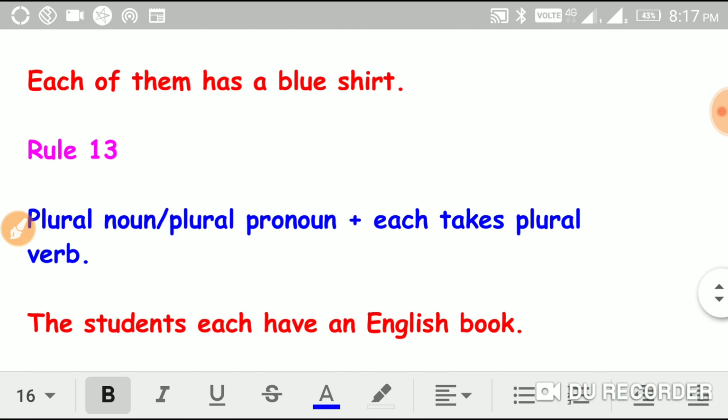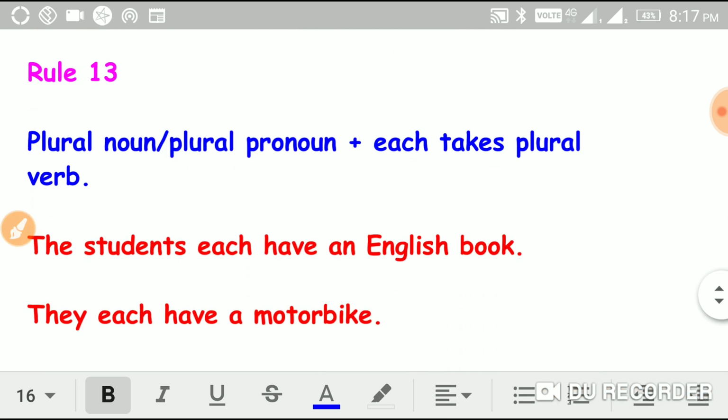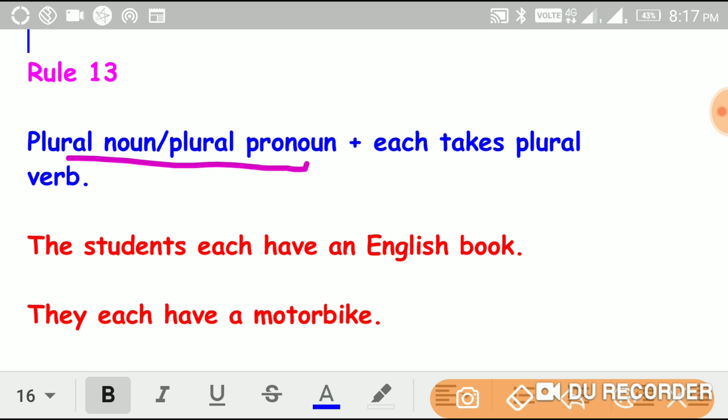Okay, so now shall we move on to rule number 13. Rule number 13 says a plural noun or plural pronoun plus each takes a plural verb. For example, the students is a plural noun, they is a plural pronoun.